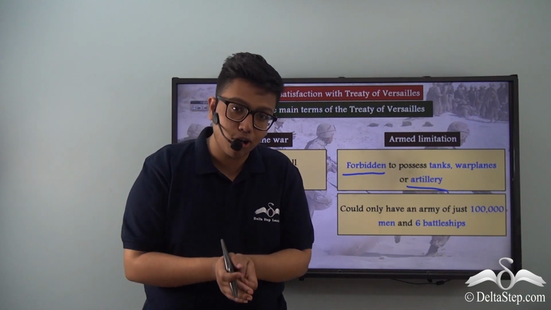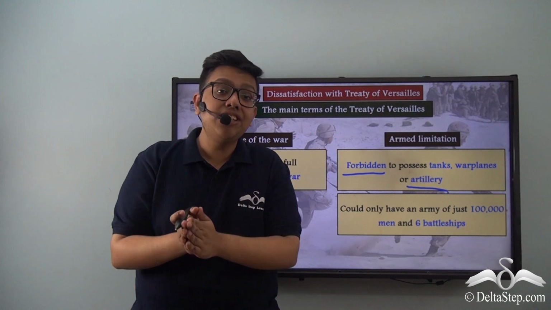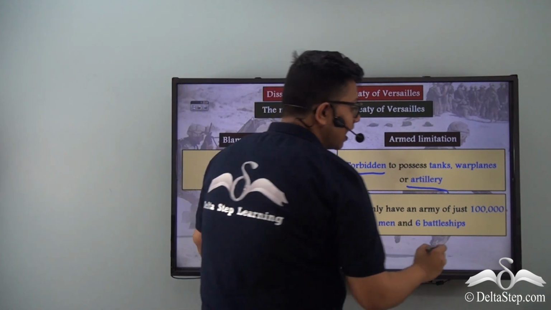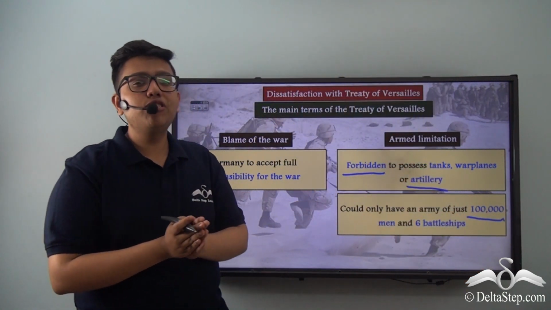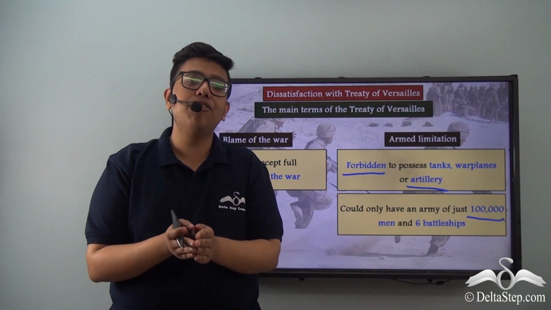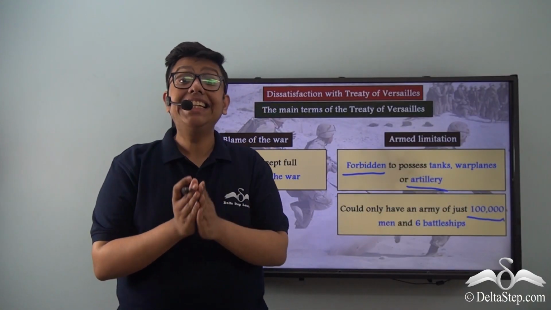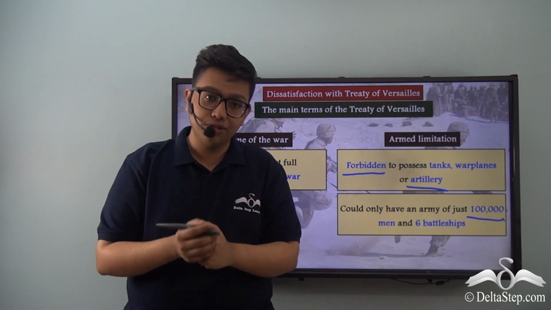But even more importantly perhaps, Germany got a 1/10 reduction of its army, and Germany could now only have an army of just about 100,000 men, and also in its navy it could only have 6 battleships. So as I mentioned, this was a 1/10 reduction of the original German army during the First World War.